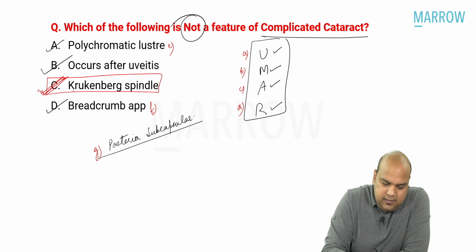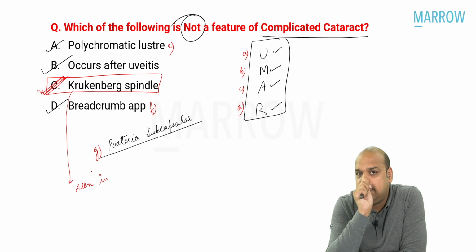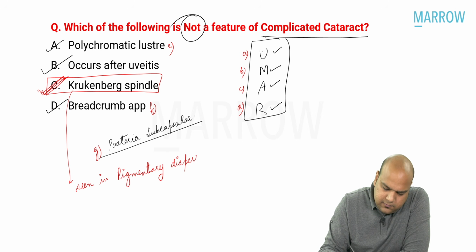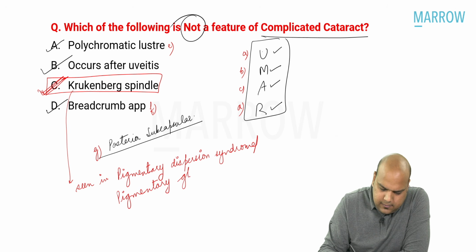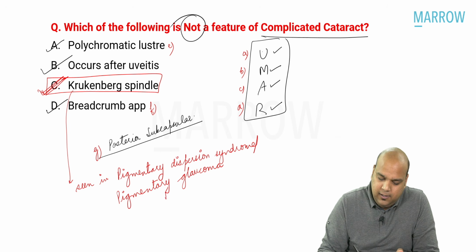Krukenberg spindle is seen in? Anybody? Krukenberg spindle is seen in? Yes, very good. Krukenberg spindle is seen in pigmentary dispersion syndrome, or I can say pigmentary glaucoma. It is seen in pigmentary dispersion syndrome or pigmentary glaucoma.